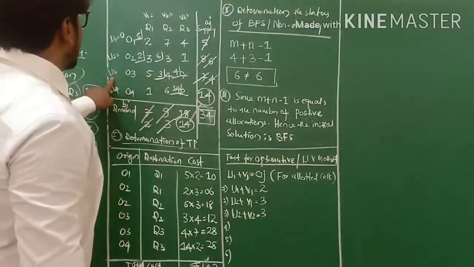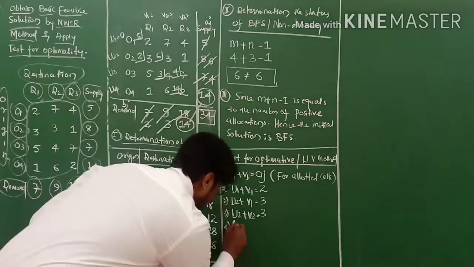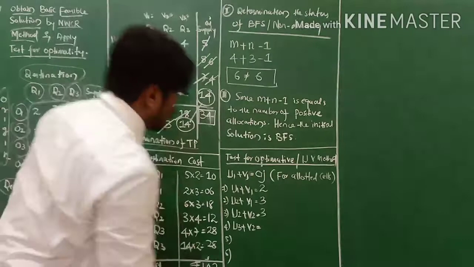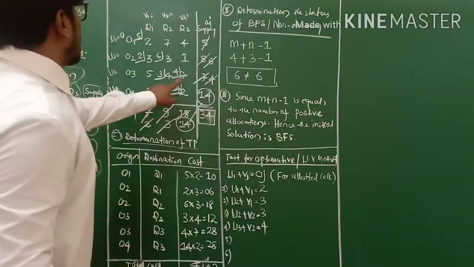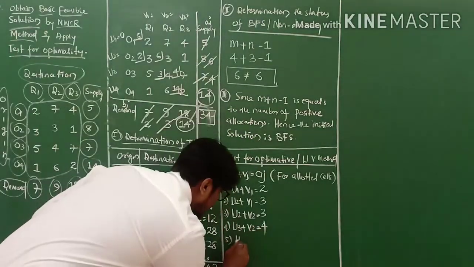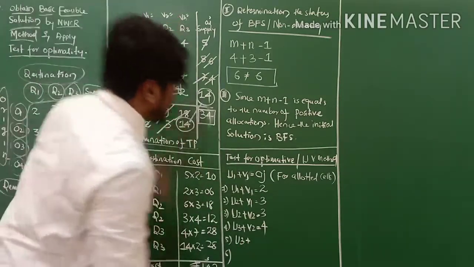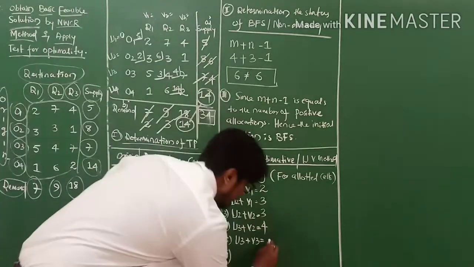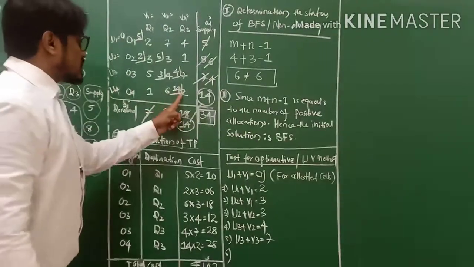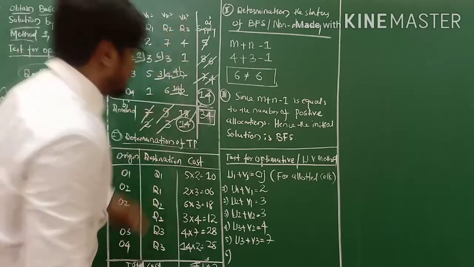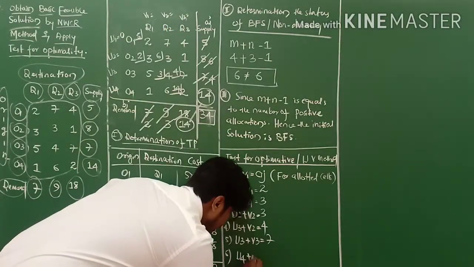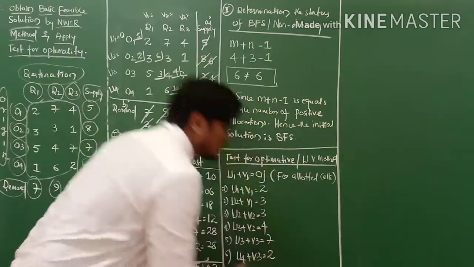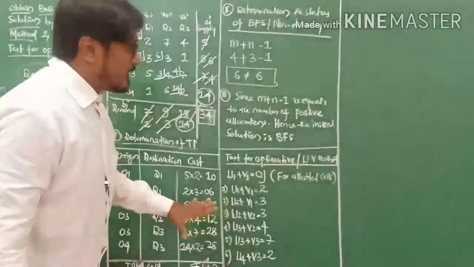The fourth one is U3 V2: U3 plus V2 equals to 4. The next one is U3 plus V3 equals to, the cost is 7, and the last allotted cell is U4 V3. So U4 plus V3 equals to 2, my friends. So this is how.